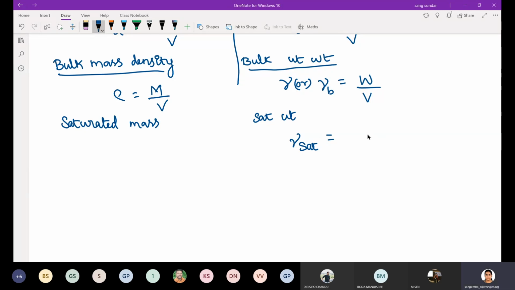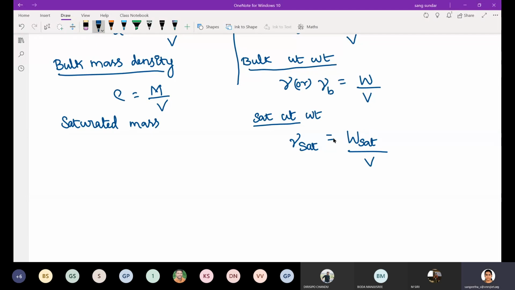It means the soil you bring from the field must be in a totally saturated condition. All the void spaces in your soil mass must be filled with water. So no air gaps; all the pore space has water. In that state, bring the soil from the field, put it on your weighing balance and get the weight. That is called the saturated weight of soil. Divided by the total volume, that gives you saturated unit weight.